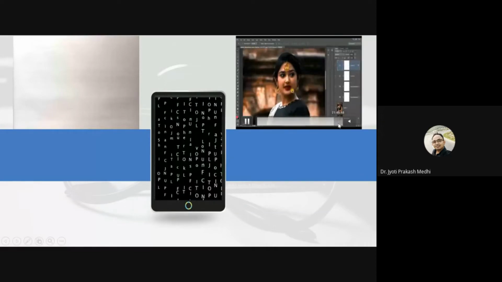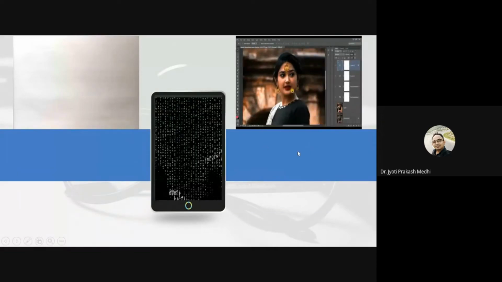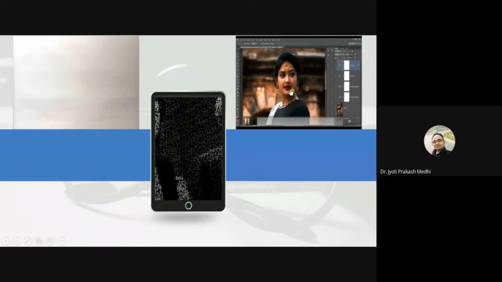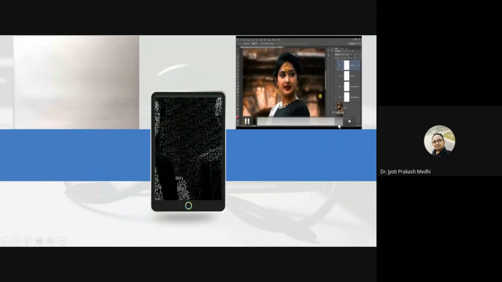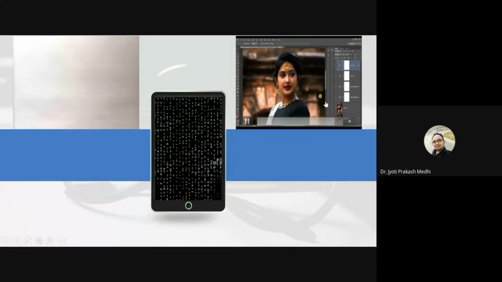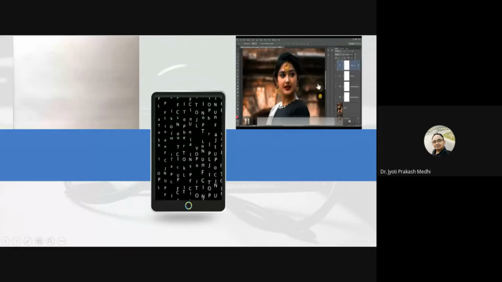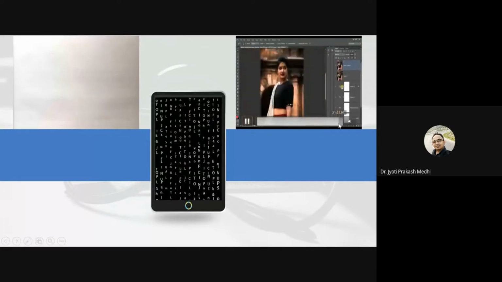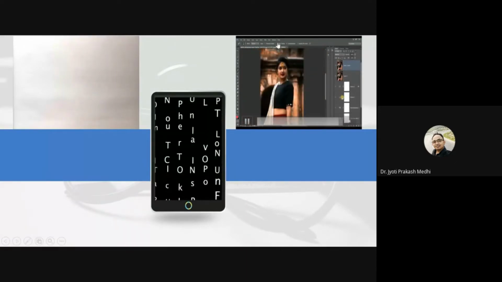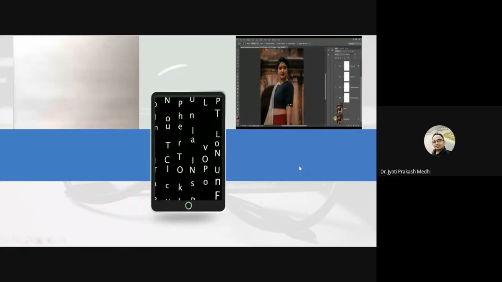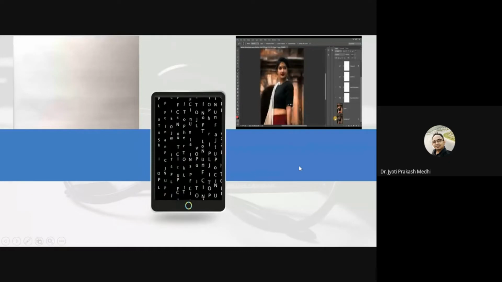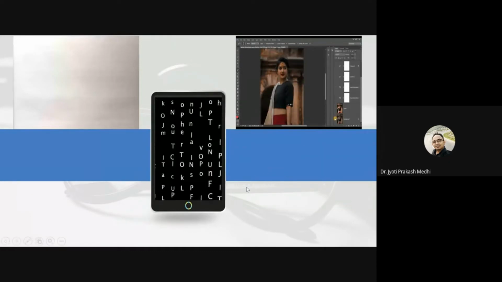So this platform is Photoshop. In our discussions, I will discuss Photoshop platforms in the second half, when we go for the hands-on sessions. To have a better idea, we'll discuss with Photoshop what we actually do and how it is related to our MATLAB, and what the similarity between them is.